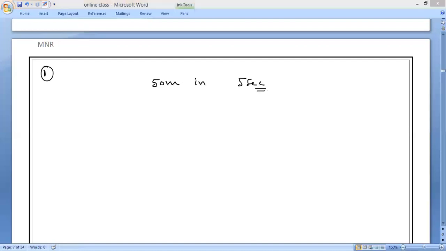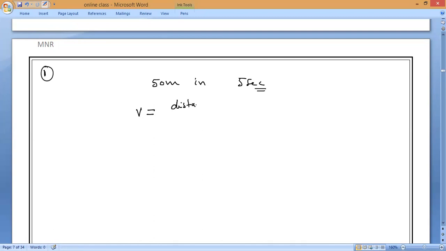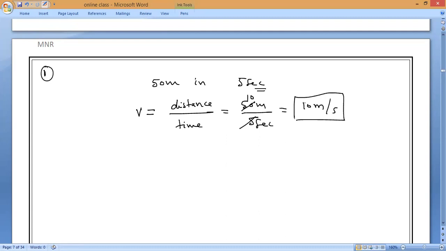So now from that you can find final velocity. What is the final velocity of the body after the force stops? Distance divided by time period, which is equal to 50 meters divided by 5 seconds. 5 ones are 5, 5 tens are 50. So what is the final velocity? 10 meters per second.